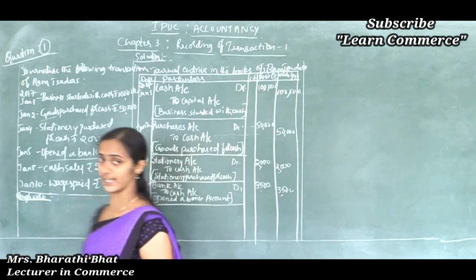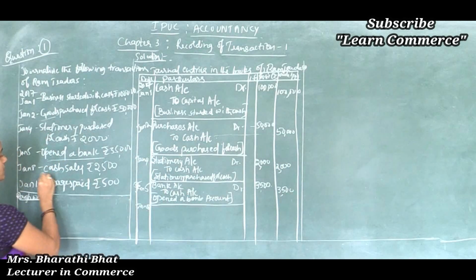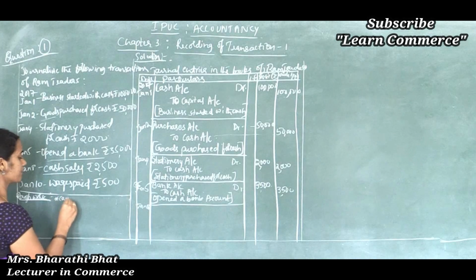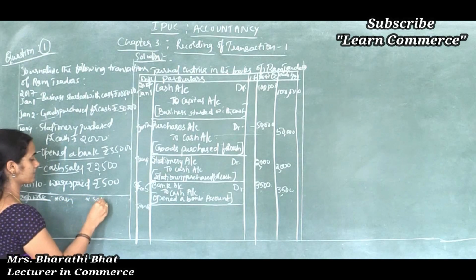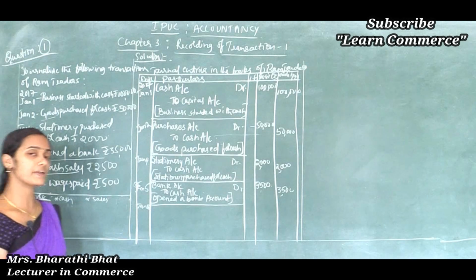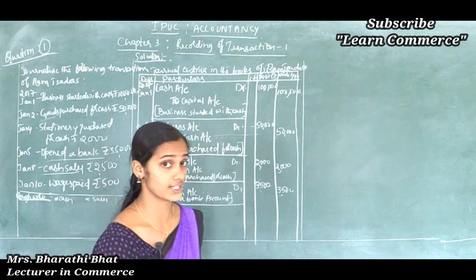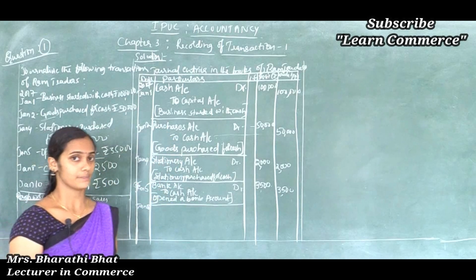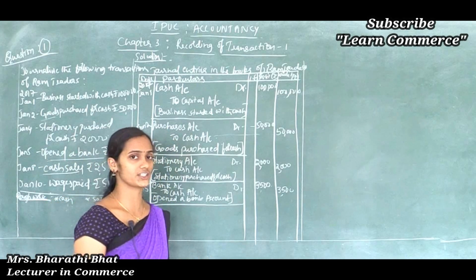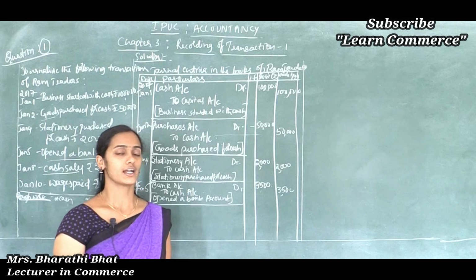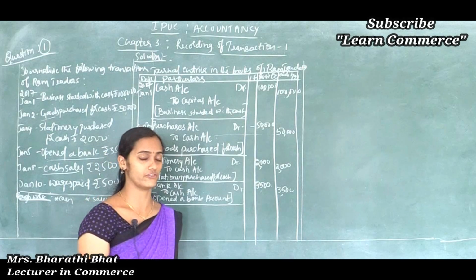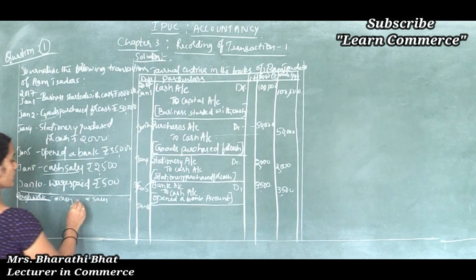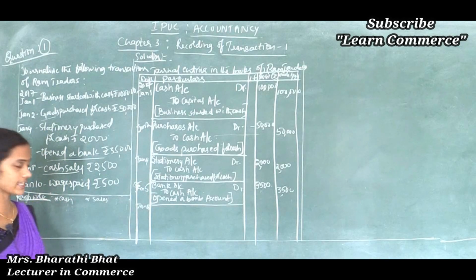So for a cash sale, two accounts are involved, very simple. One is cash, another one is sales. Say for example cash purchases, the two accounts involved are cash and purchase. To purchase something we have to pay cash. So here one is cash, another one is sales.